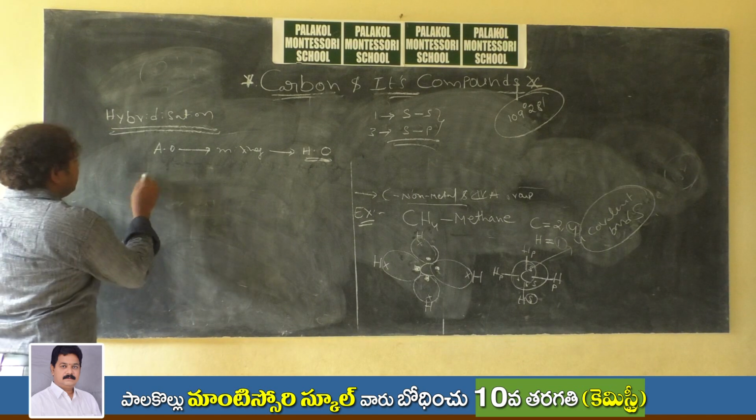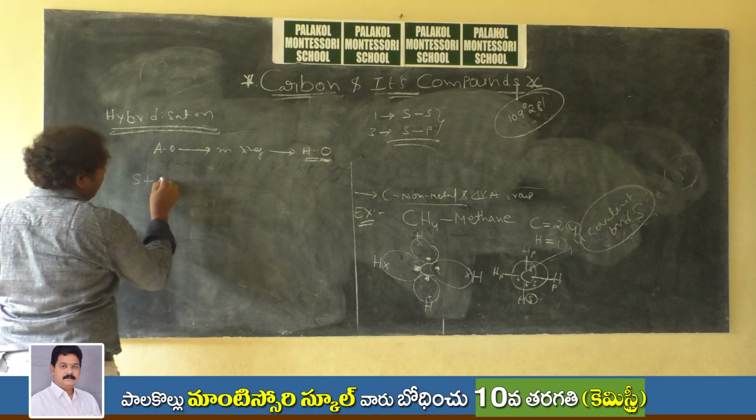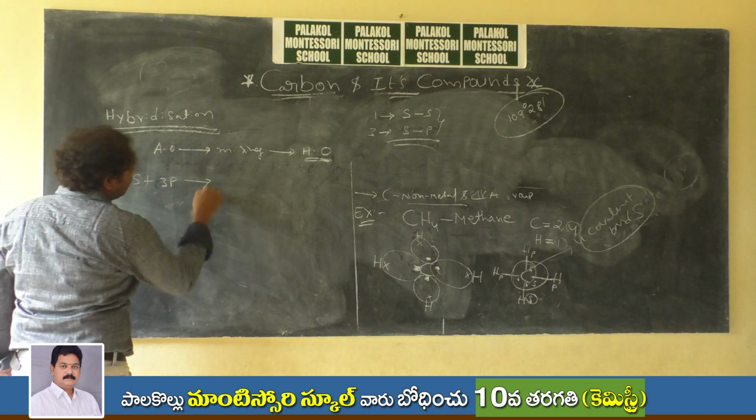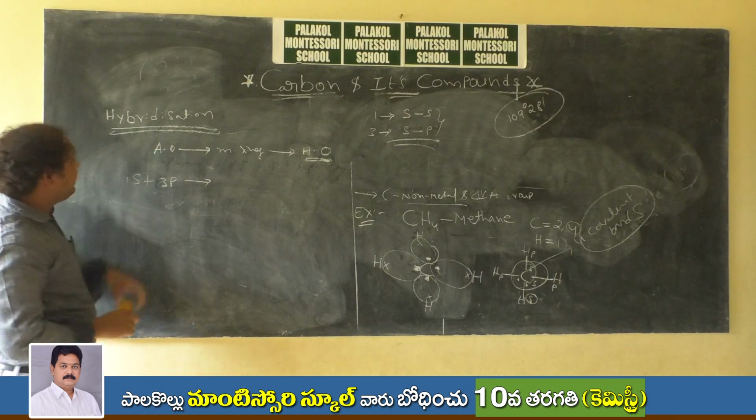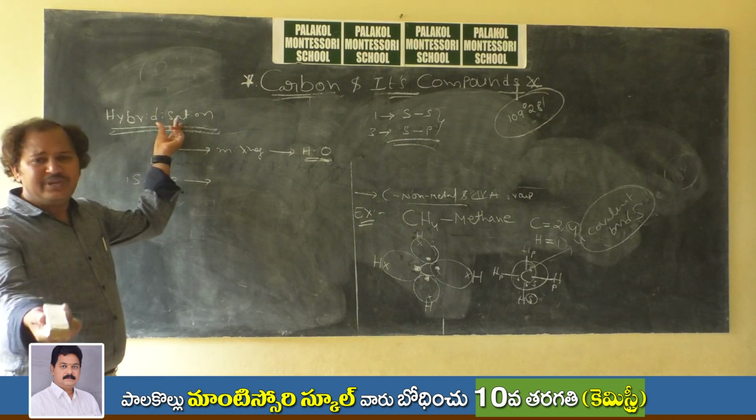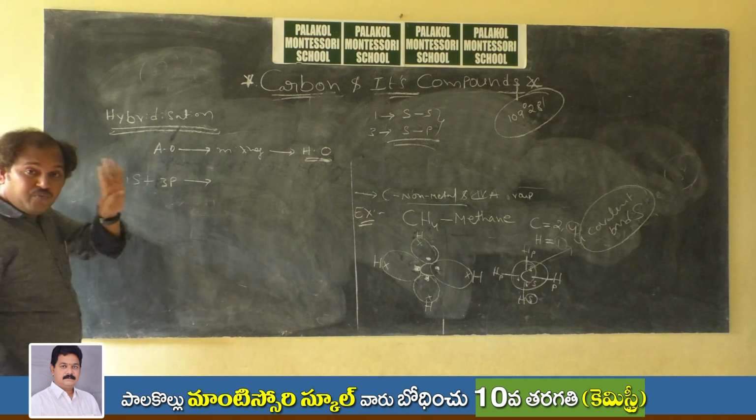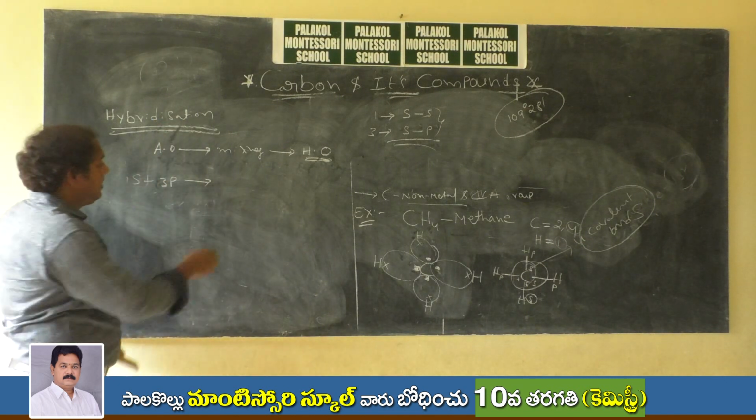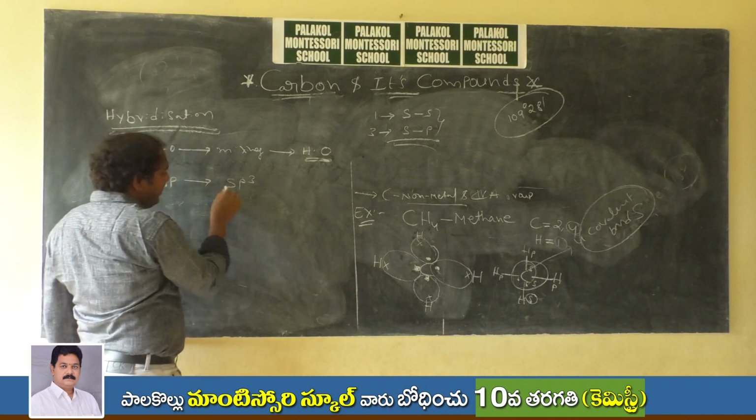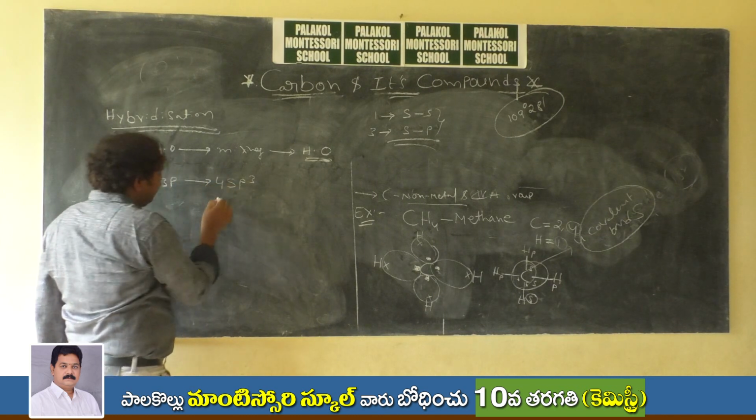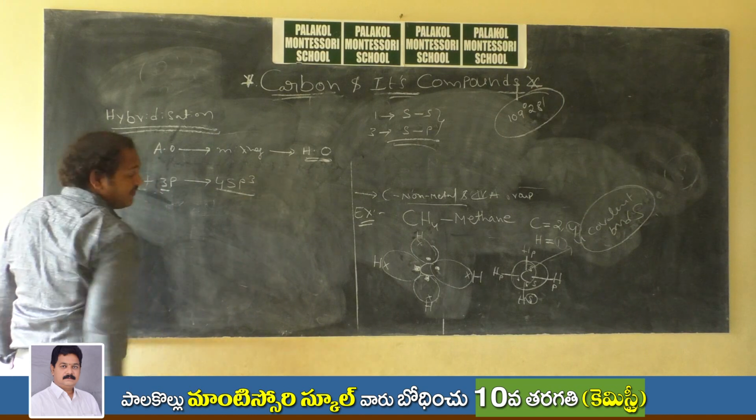Suppose I mix one s orbital and 3 p orbitals. One condition is that however many orbitals you mix, you will get the same number. So I am mixing a total of 4 atomic orbitals and I will get 4 hybrid orbitals. How many sp3 hybrid orbitals? 1 plus 3, so a total of 4 sp3 hybrid orbitals.